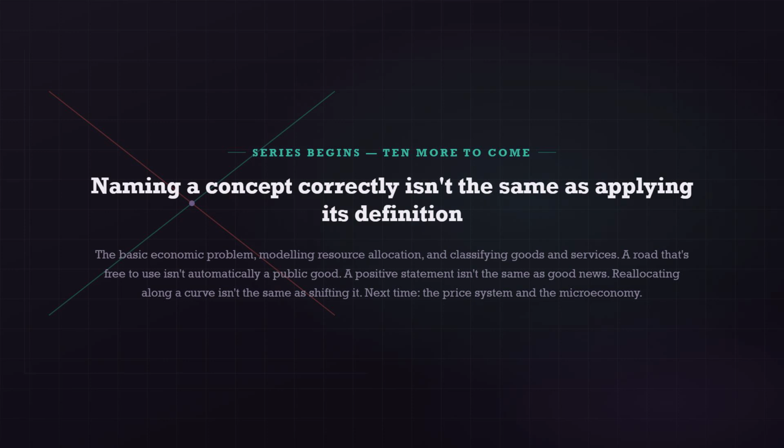Notice the thread running through today's mistakes. Naming a concept correctly isn't the same as applying its actual definition. A road that's free to use isn't automatically a public good. A positive statement isn't the same as good news. Reallocating resources along a curve isn't the same as shifting the curve itself. Precision about definitions matters from the very first topic in this syllabus.